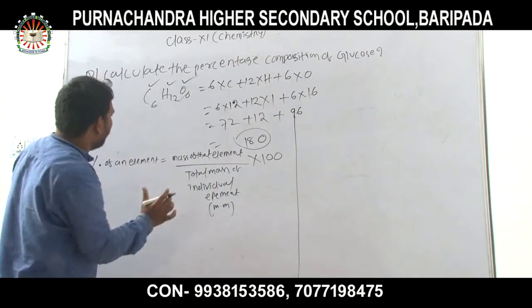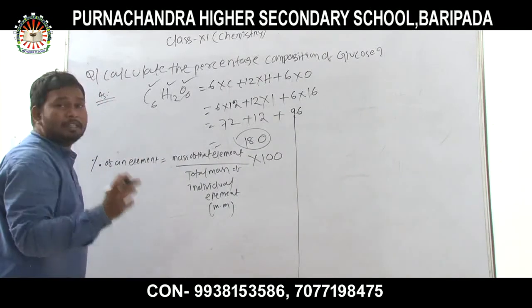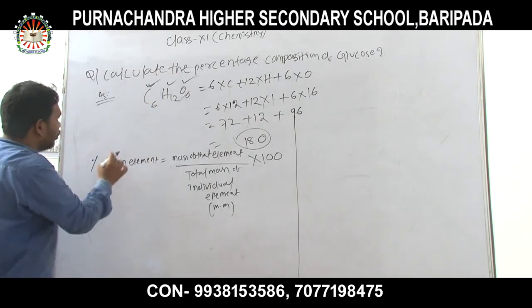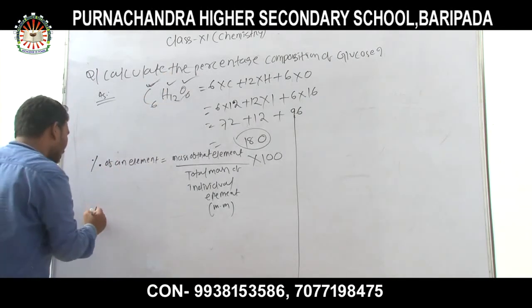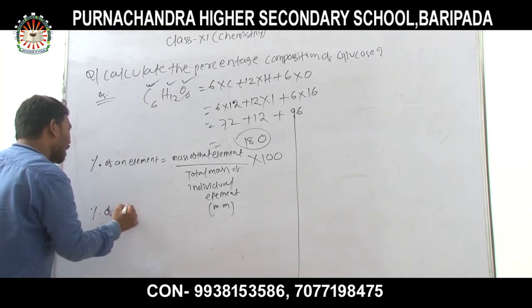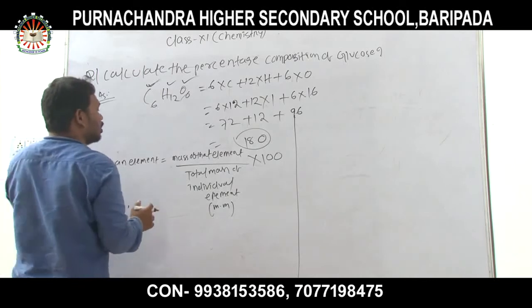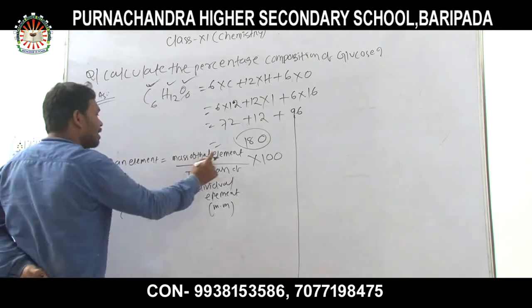First we have to calculate the percentage of carbon here, and then we proceed according to the formula. Thus percentage composition of carbon is the mass of that element.